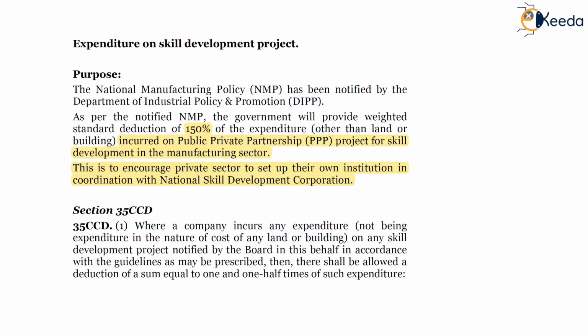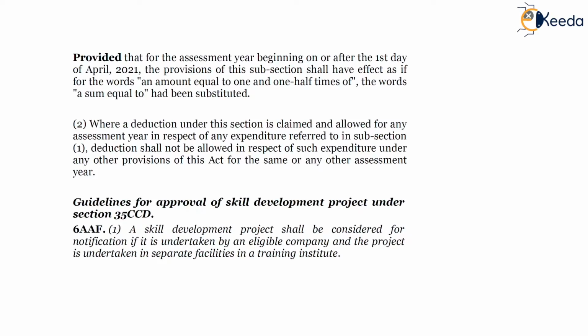So, not on land or building, any other expenditure will be allowed. It should be notified by the board. If yes, then 1.5 times of such expenditure will be allowed as deduction, provided this provision is for 100% deduction, which has been changed from the April 21 assessment year.